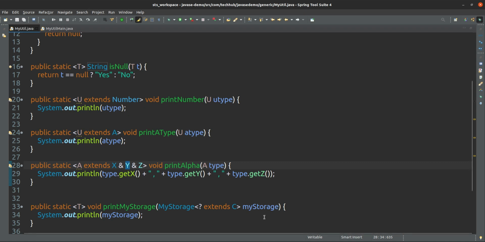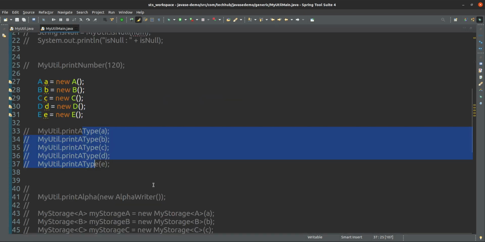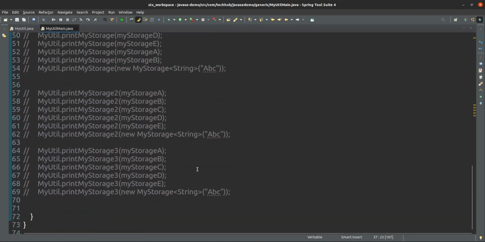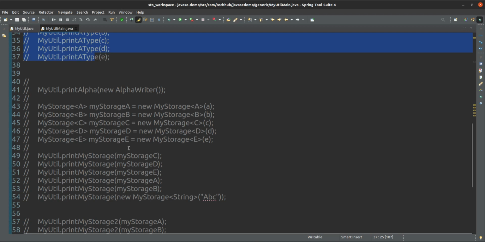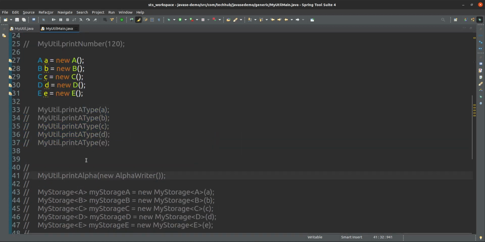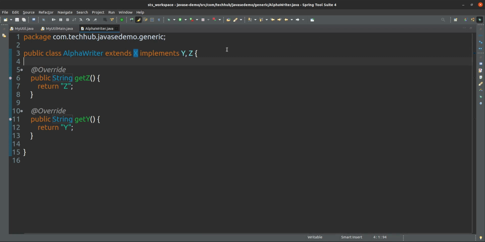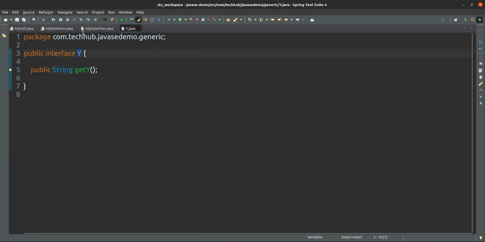Okay, so here if you see X, Y and Z. Suppose this is AlphaWriter, extending X and implementing Y and Z. Z has only getZ method, Y has getY method, and AlphaWriter is extending X also.